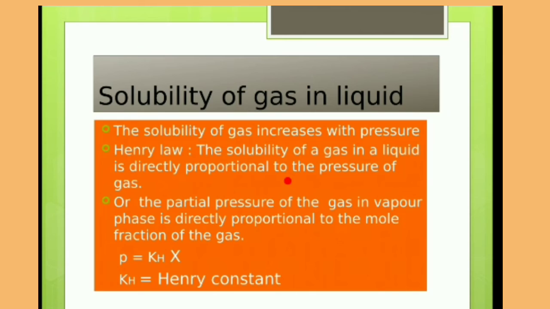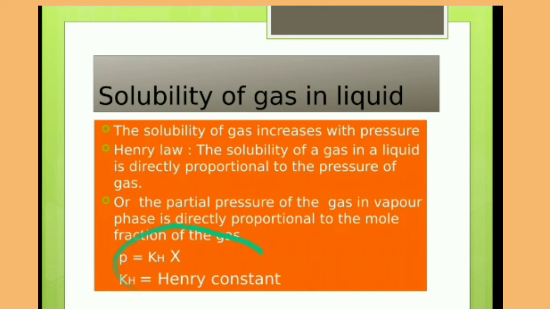Then after a few years, Dalton came and corrected this statement. He replaced the solubility term with the mole fraction and stated that the partial pressure of the gas in the vapor phase is directly proportional to the mole fraction of the gas, and gave the expression P = KH × X, where KH is the Henry constant, X is the mole fraction, and P is the partial pressure.